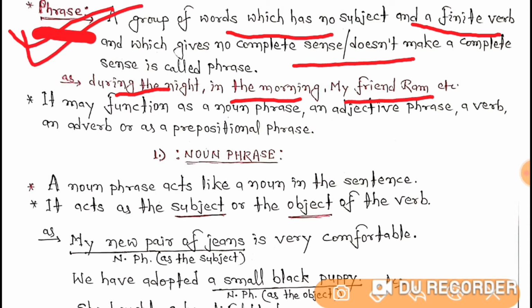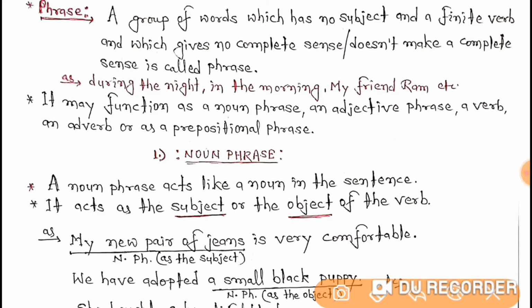Clear? A phrase may function as a noun phrase, an adjective phrase, a verb phrase, an adverb phrase, or a prepositional phrase. This means a phrase has 5 kinds: noun phrase, adjective phrase, verb phrase, adverb phrase, and prepositional phrase.